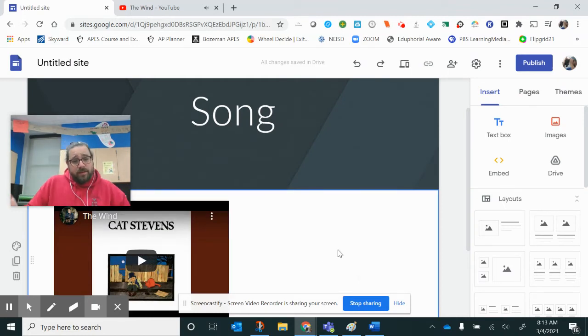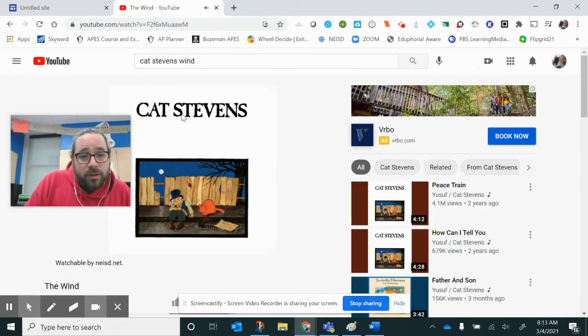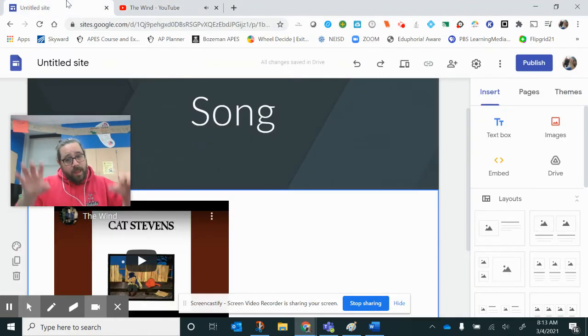So now I've embedded that. Let me upload the lyrics and find a way to explain why that reminds me of wind power or why that reminds me of PM. No, it doesn't have to be the whole song. It can be just one lyric, that one part reminds you of that one part of the science project. Don't forget to upload those lyrics.